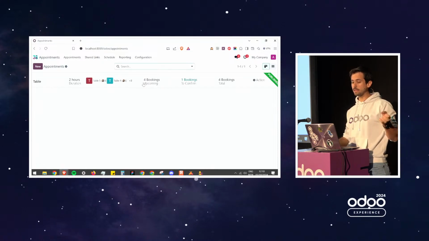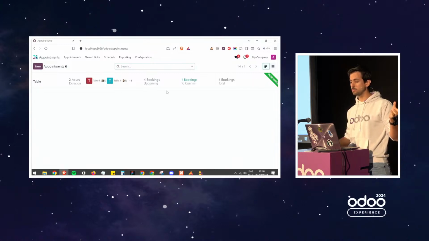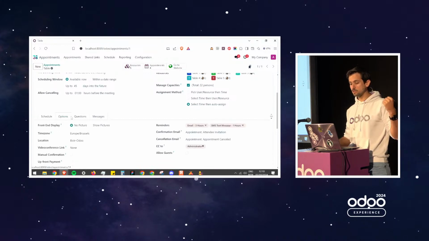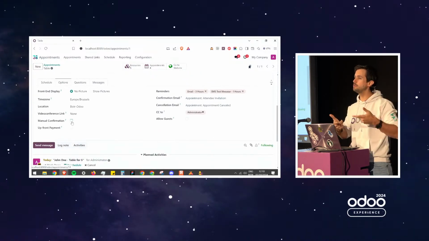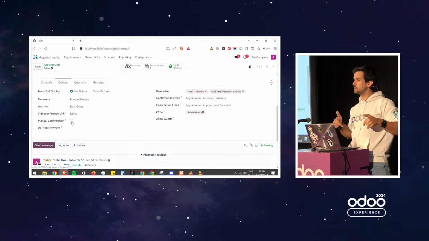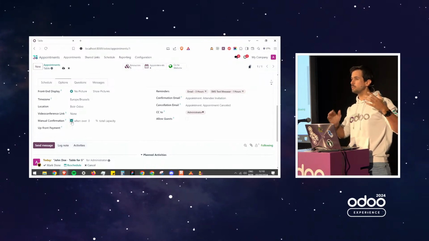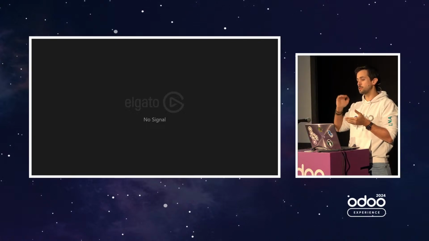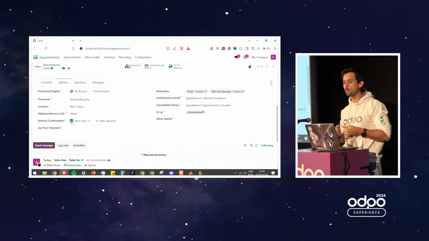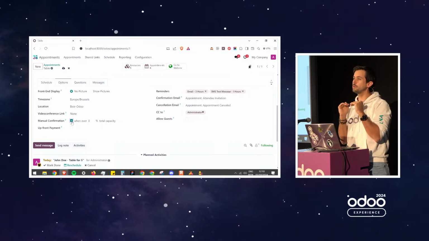So that's my appointment app, and this was my appointment type that I was using for my restaurant. You see my tables, the number of bookings that I have, etc. The idea is that in options, you see I can decide, do I want a manual confirmation of the meetings? Can anybody actually book something, or will I tell the customer, wait, we got your request, but for now it's just a request. When you do that, you can specify a specific threshold at which Odoo should stop auto-confirming requests.